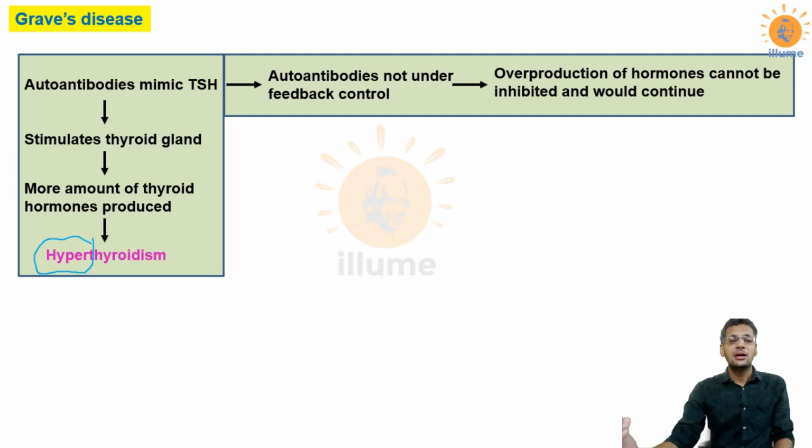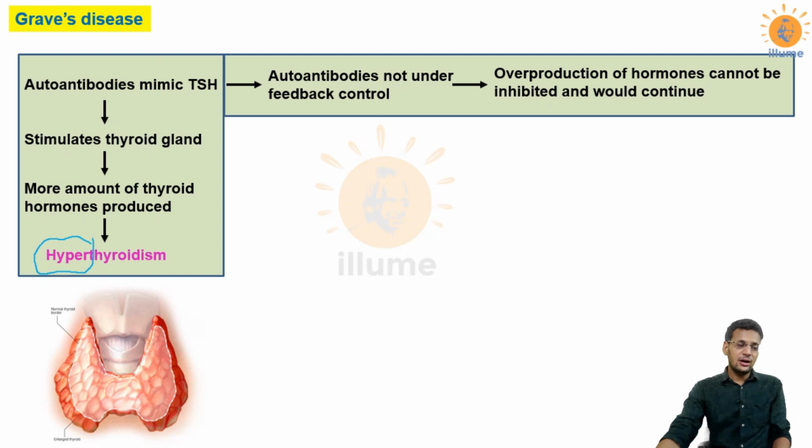That increases the T3, T4 level at a very alarming pace. Now as you can appreciate in this figure, there is an enlargement of the thyroid. The initial size of the thyroid is this much, as you can see in a lighter color. This is the original size of the thyroid, and because of Graves' disease the thyroid gland has increased to this level.